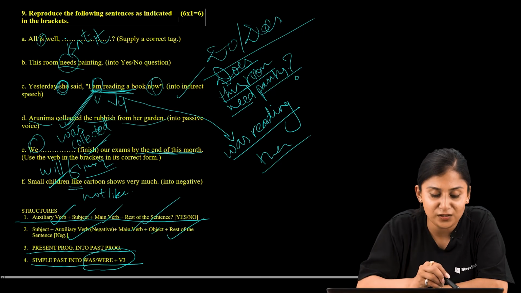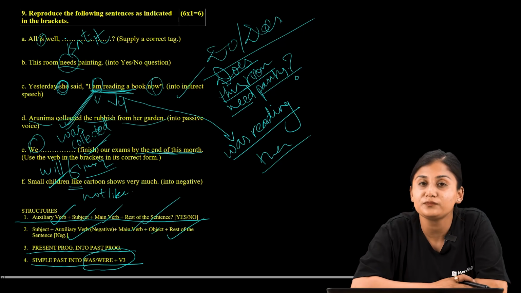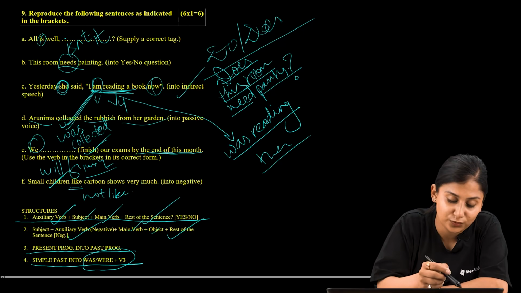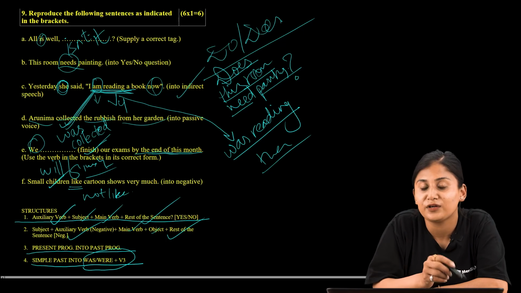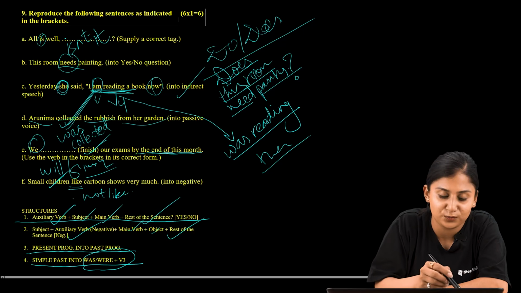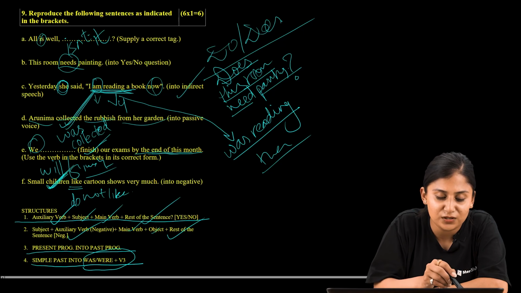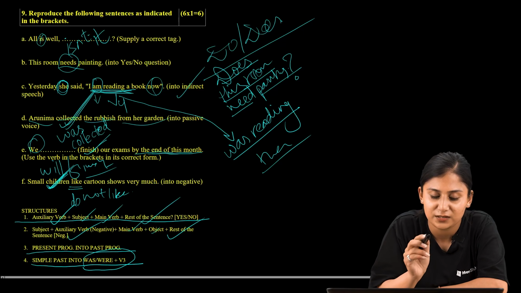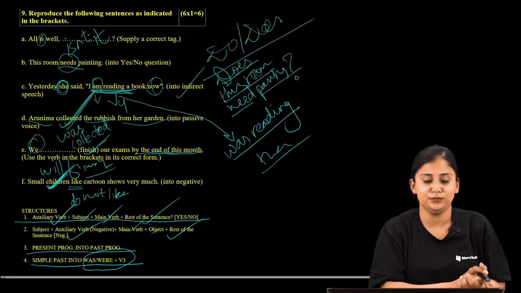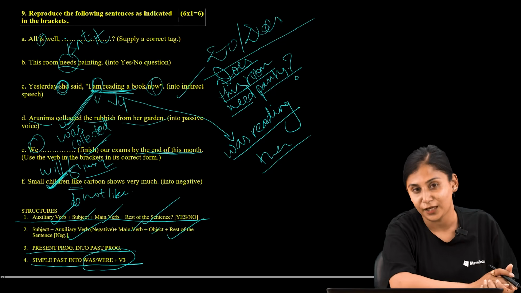So, the small children like cartoon shows very much. As we are supposed to add the auxiliary verb, we are supposed to add here do, based on the subject that is provided to us in a plural form. So, small children do not like cartoon shows very much. So, this is how we are supposed to change. Thank you.